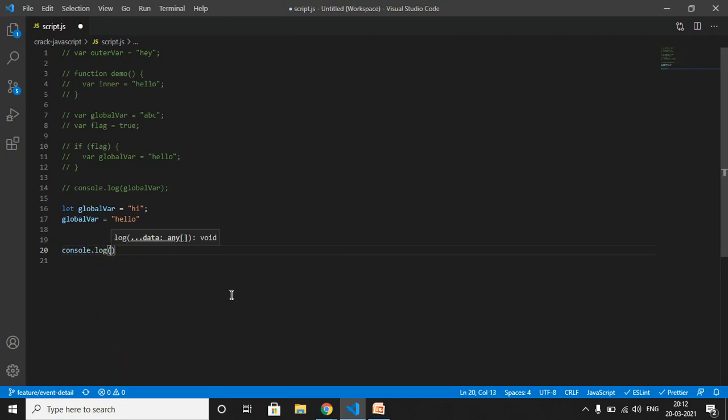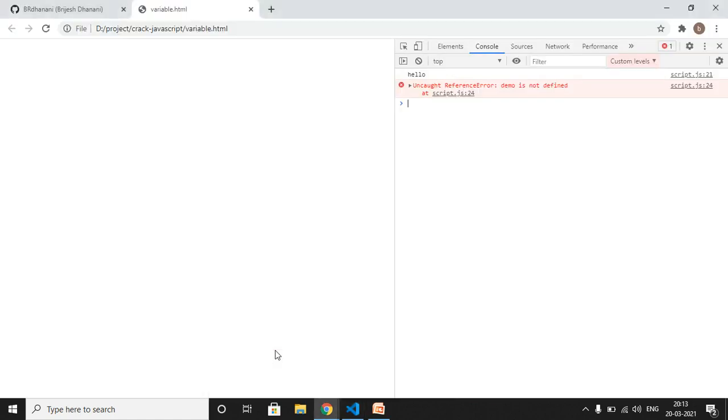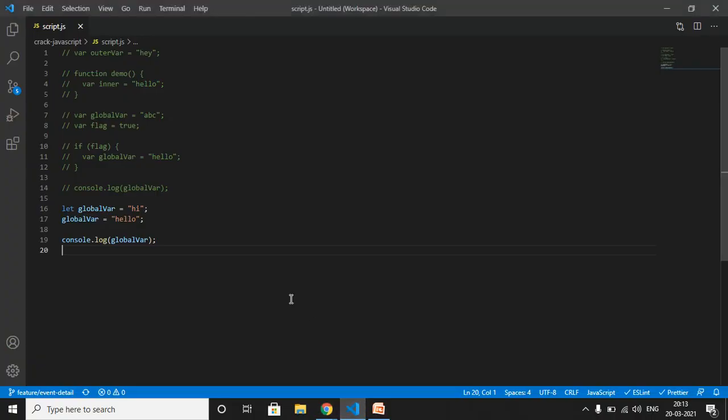Console.log global var. Okay, now what do you think? Will it return the error or will it print hello? Let me run this. Okay, so we are getting hello, which is the updated value of global var. But why? Because let can be updated, as I said previously.